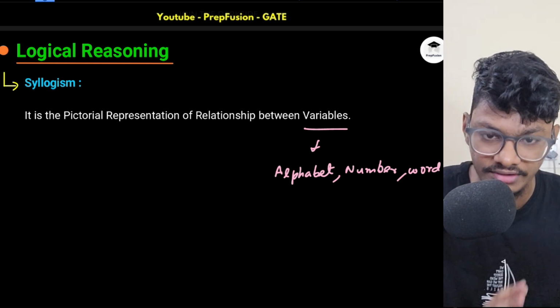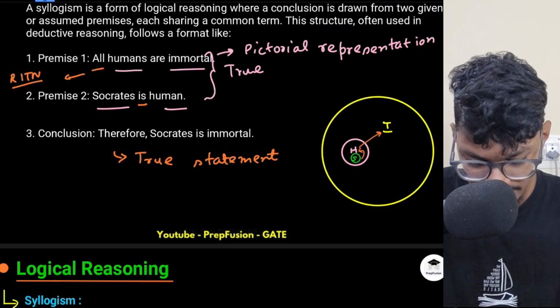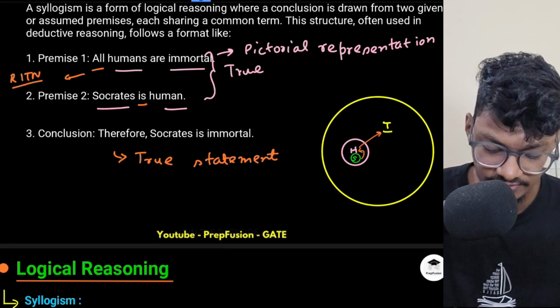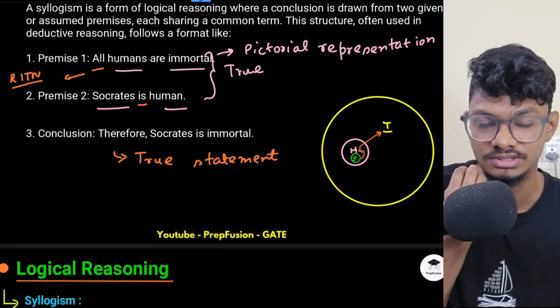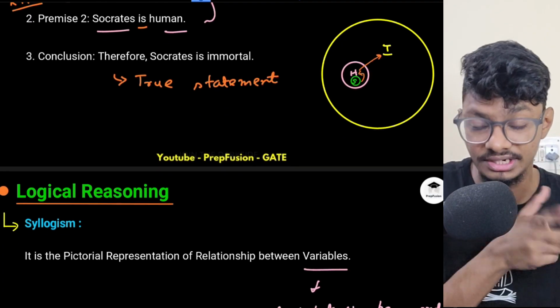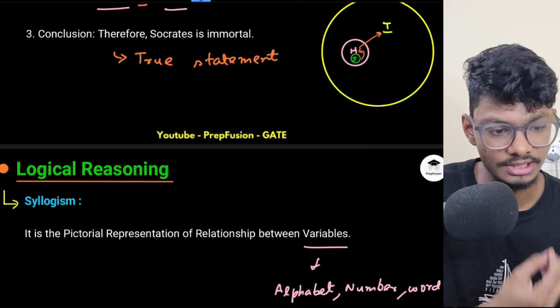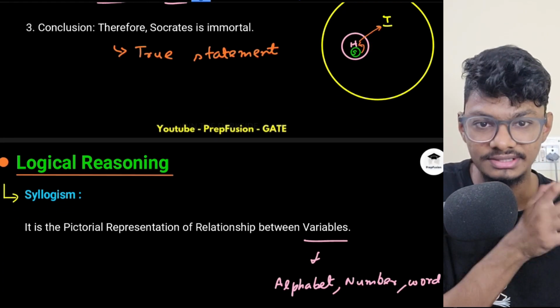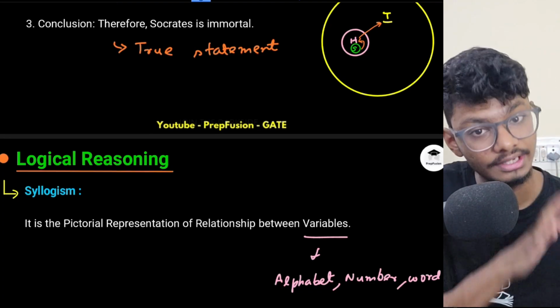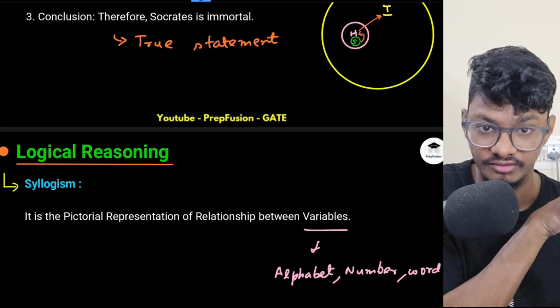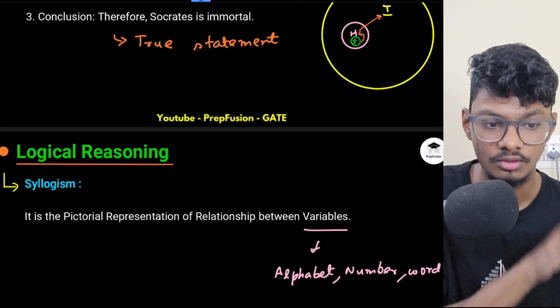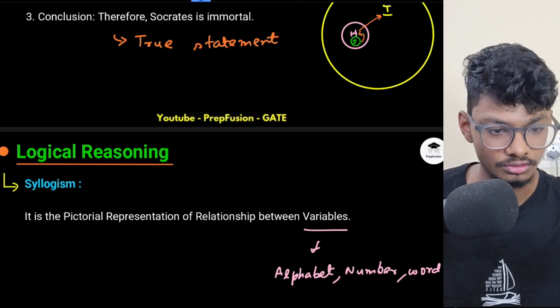It doesn't have to have any meaning, because "Socrates is human" is a meaningful sentence, but sometimes meaningful sentences won't be given. Let's say "apple is a human." Apple is just a fruit. How can it be human? But it is still a statement given in the syllogism question, so you have to work according to that. Okay, just hold on to that.